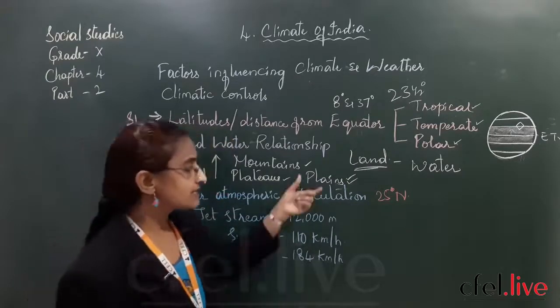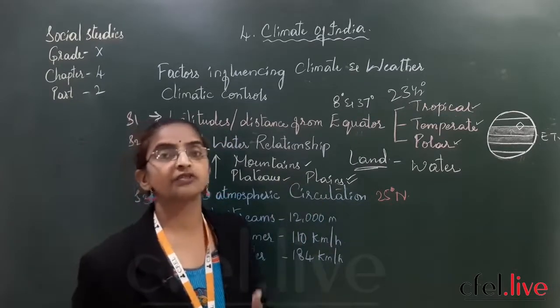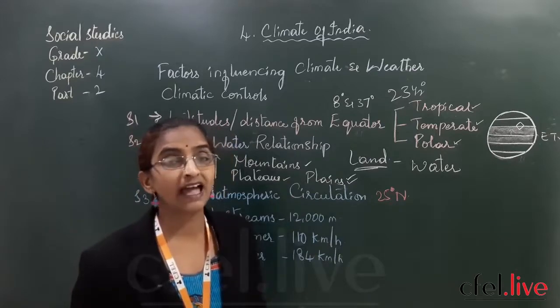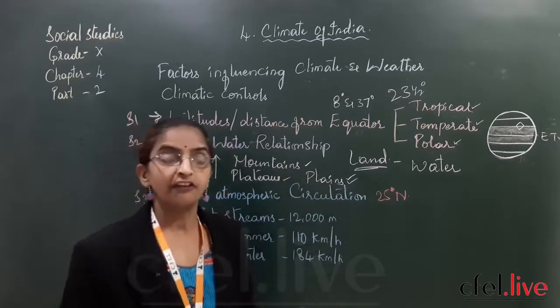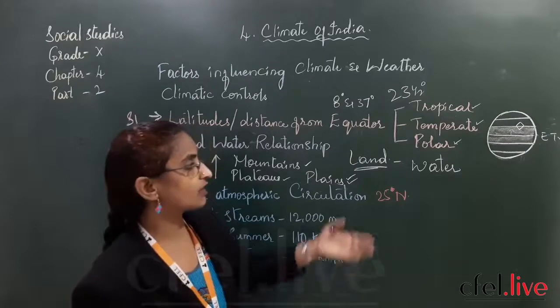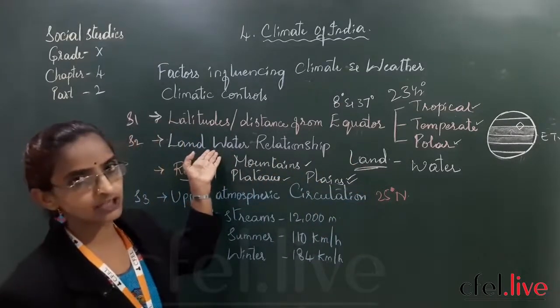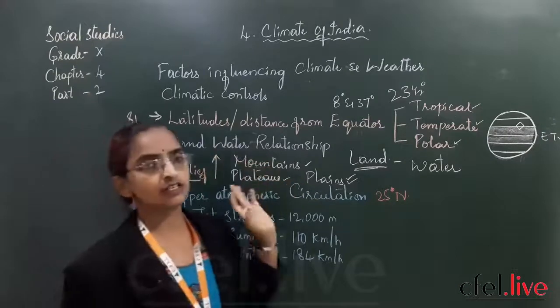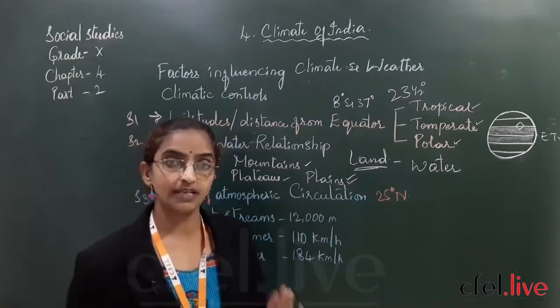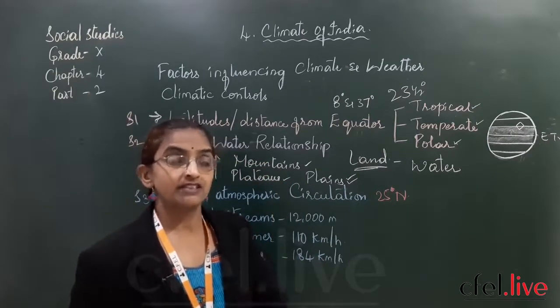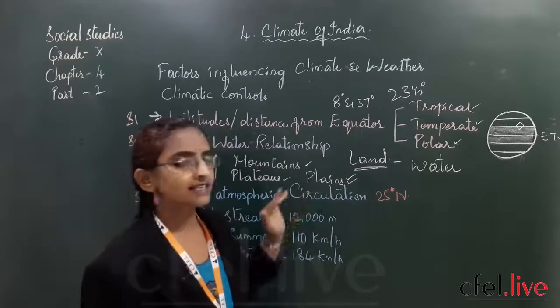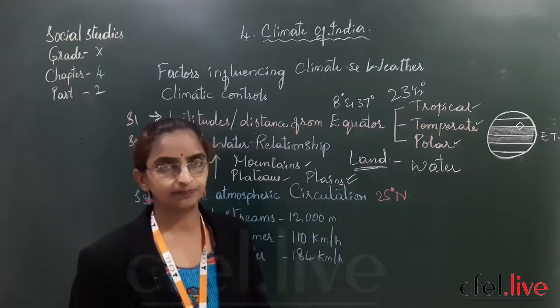Especially the plains that are situated very close to water bodies do not have too much extreme variation in the temperatures, like we have already discussed in the water and land relationship. If these plains are situated very close to the water bodies, then their extreme temperatures can be little balanced.